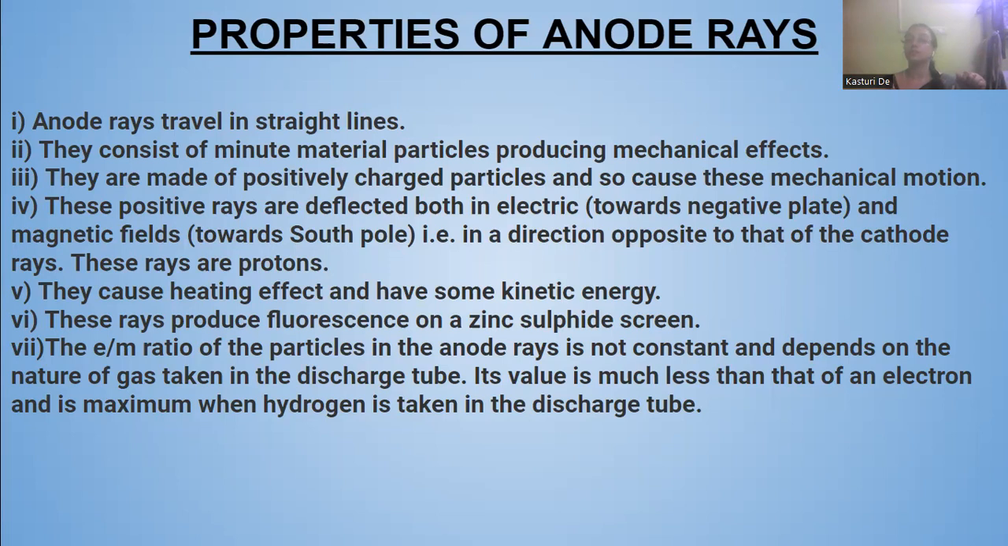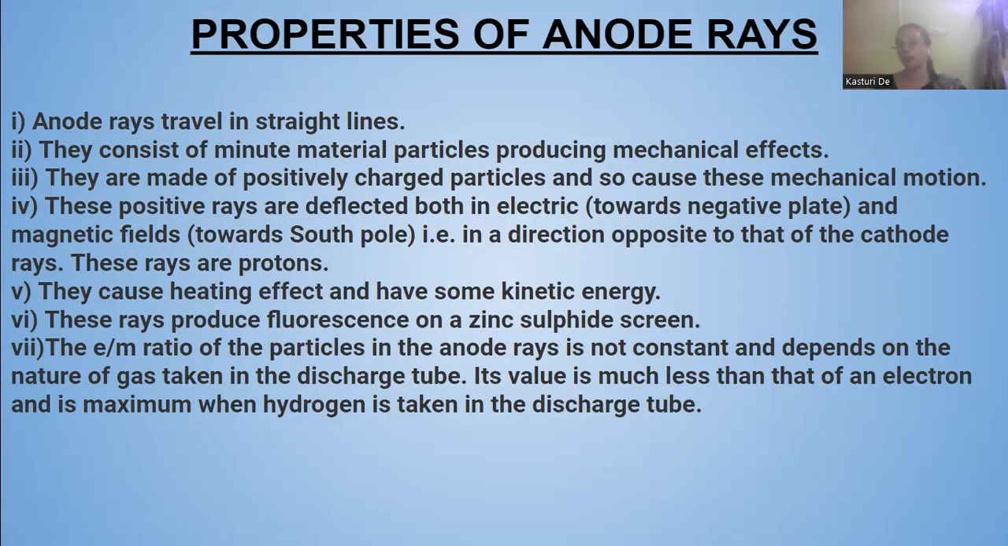These positive rays are deflected both in electric as well as magnetic fields. When there is an electric field, the positive rays move towards the negative plate. And if there is a magnetic field, they will move towards the south pole, in the direction opposite to the cathode rays.